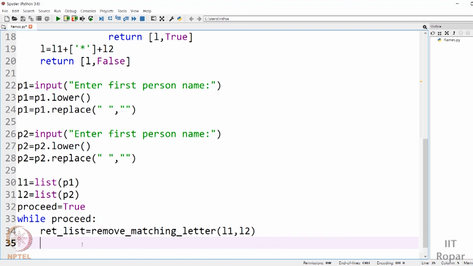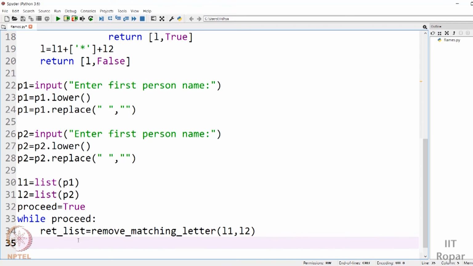The returned list contains two pieces of information. One is the concatenated list and the other is whether you can proceed or not. That is, either one letter has been removed and you can proceed, or there are no more matching letters and there is no need to proceed. So it's returning two pieces of information, and we have to extract them from this returned list.